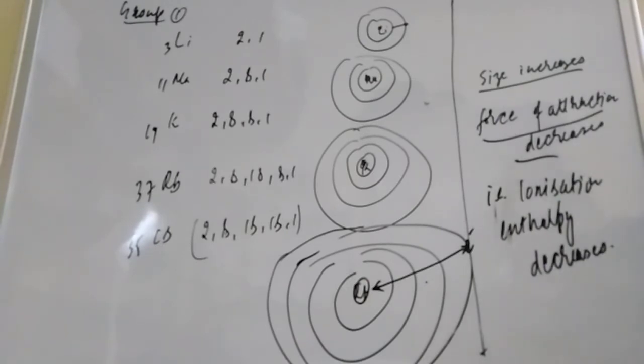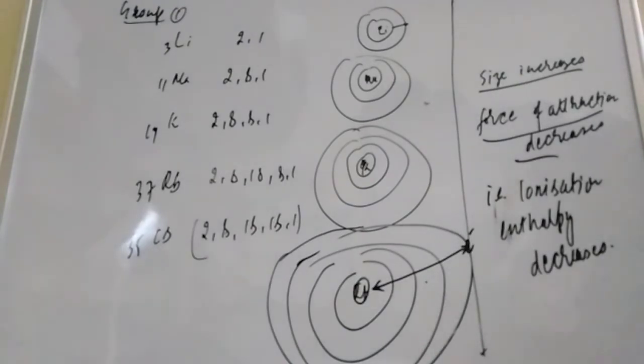Dear friend, what you have to understand in this regard is the distance: the larger the distance, the lesser the amount of energy required to remove the electron. So this is the case in the group.